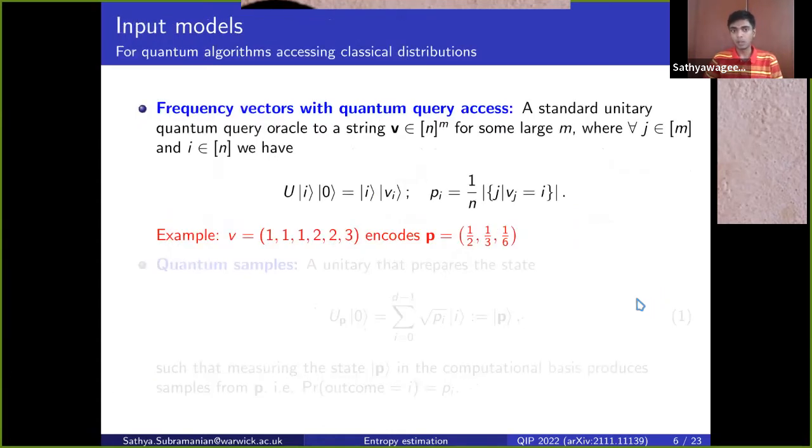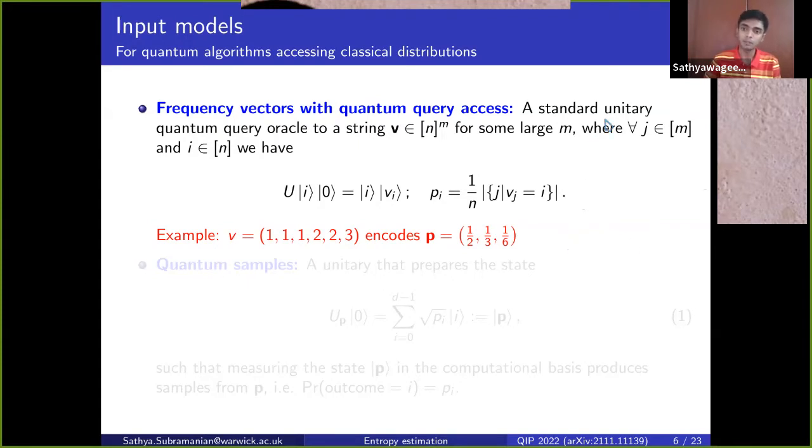Okay, so how are our algorithms going to access the input? This is obviously one of the most important parts of defining quantum algorithms or algorithms in general. So there are four popular input models that have received attention in the quantum literature. Alexander Belov has a paper from 2019 where he discusses these four input models in a fair bit of detail.